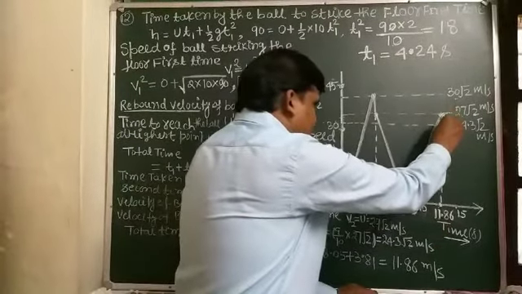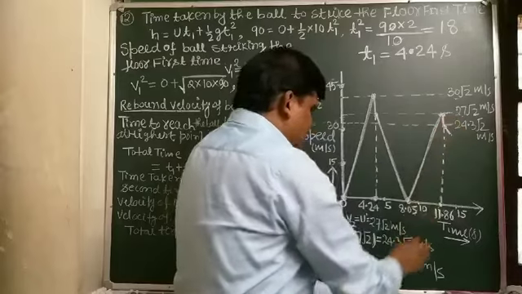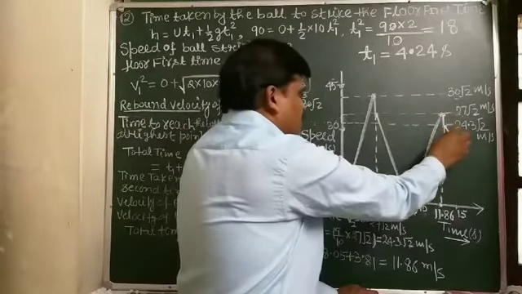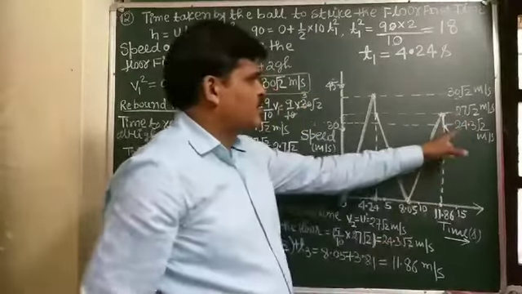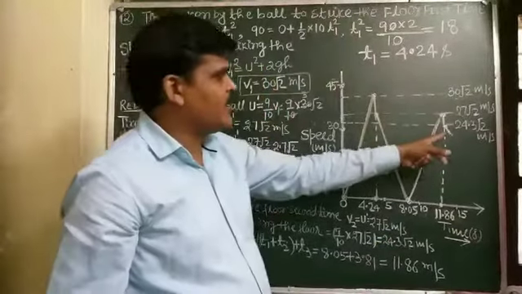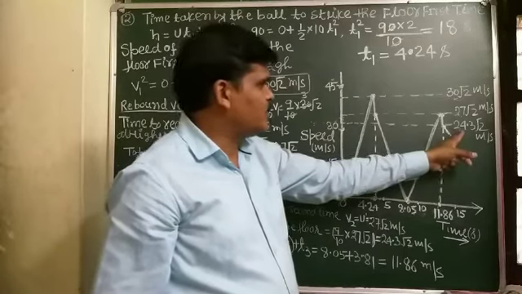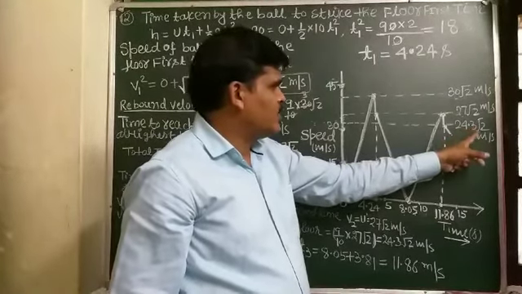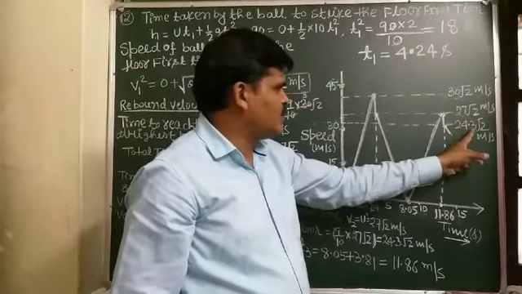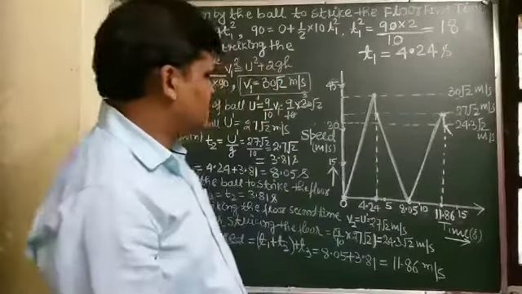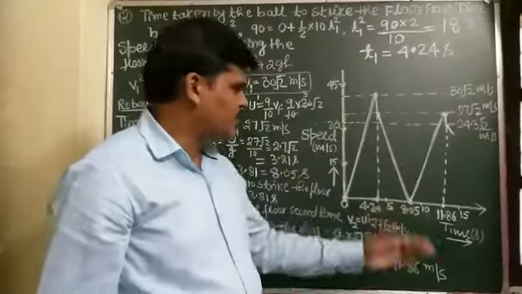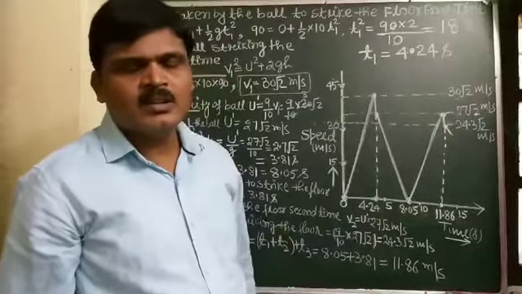At the same time its speed is reduced, and with this speed the ball again rebounds in the upward direction, which is 24.3 root 2 meter per second, and this is the speed-time graph of this question.